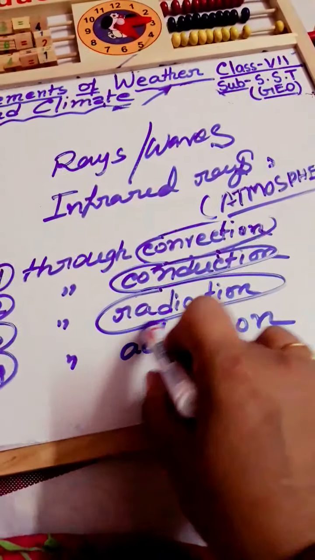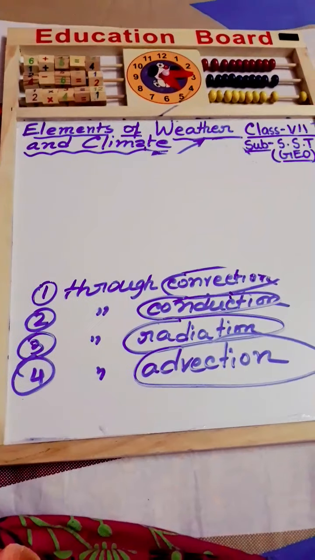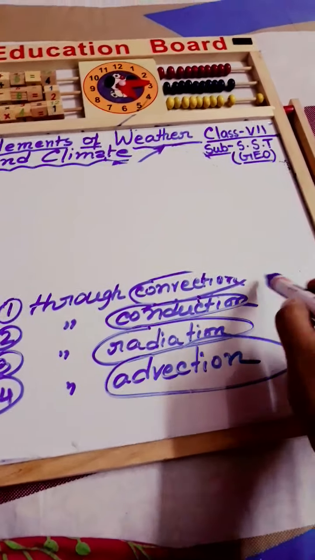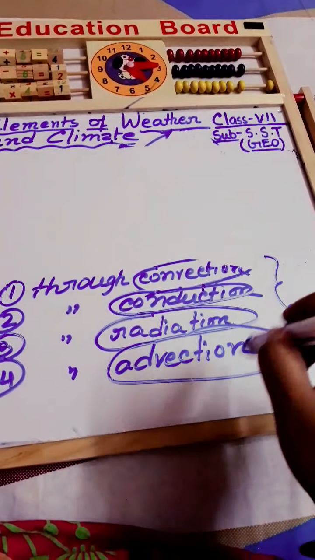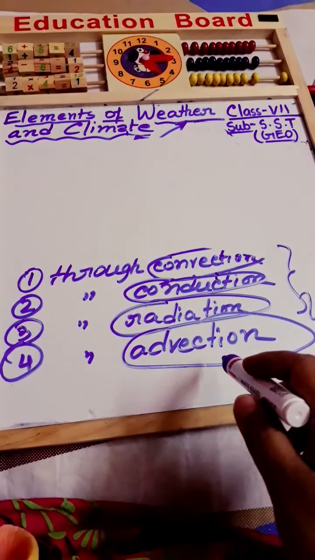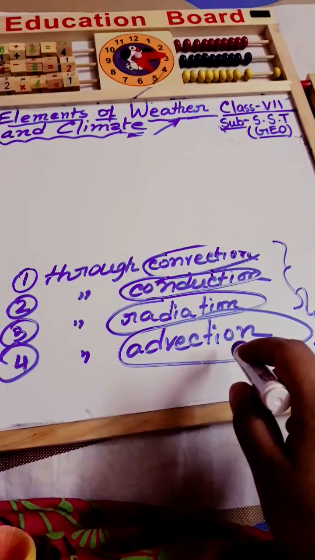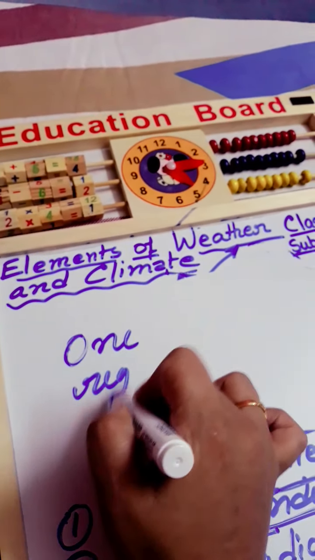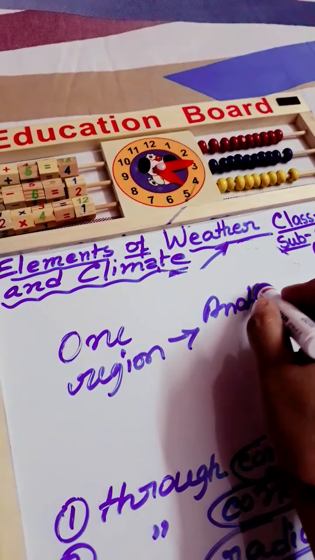Okay. Now lastly, we will discuss advection. Actually, all these four processes are interrelated. In all these processes, the heat is transferring. Now, the advection process is the transferring of heat from one region to another region.